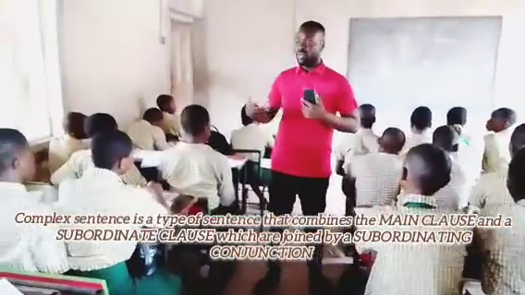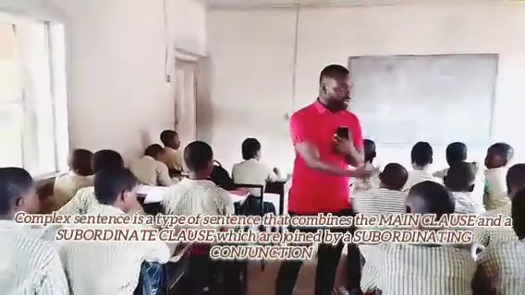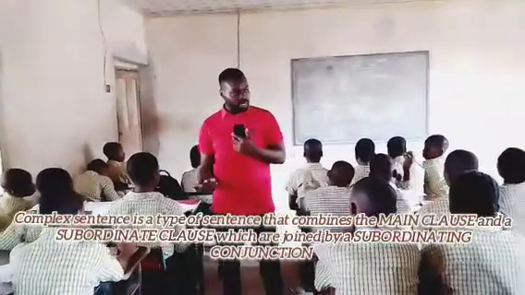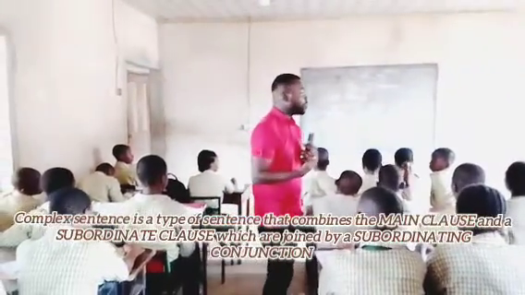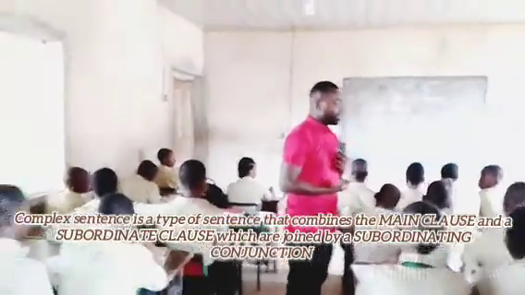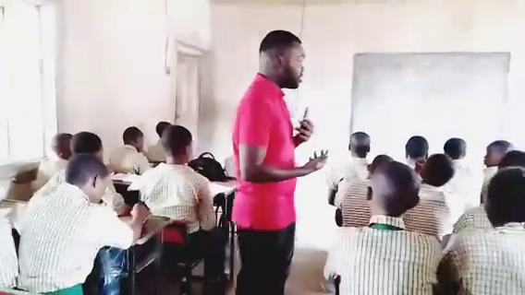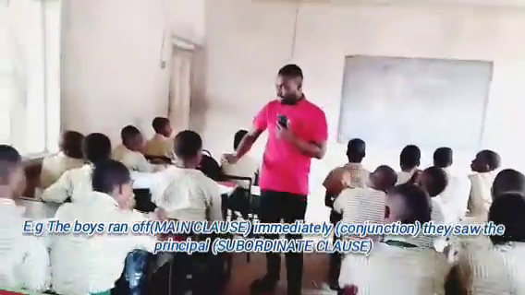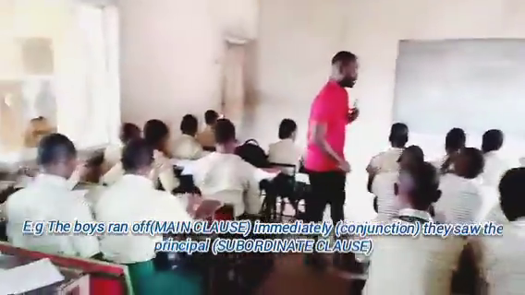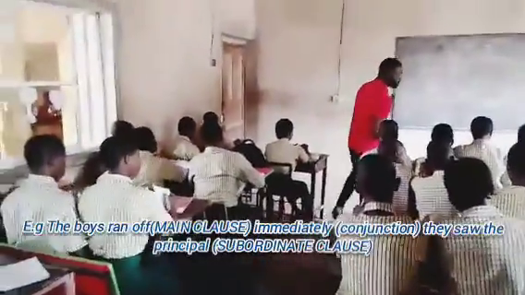Yes. So the format of a complex sentence is what? One main clause and a subordinate clause joined together by a subordinate conjunction. Examples of subordinate conjunctions, we have because, we have as soon as, we have until, we have unless. Now, let's take down this sentence example. Pen down this sentence now, and we are going to identify the conjunctions there.